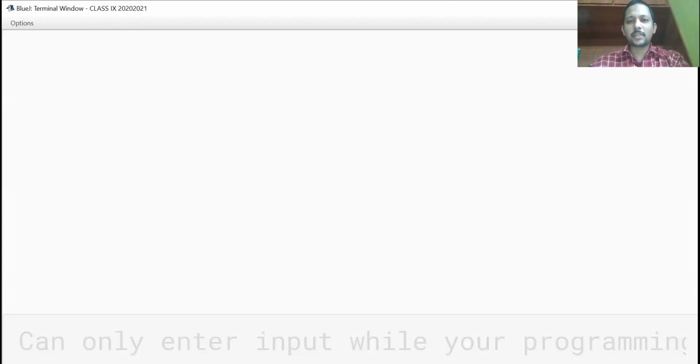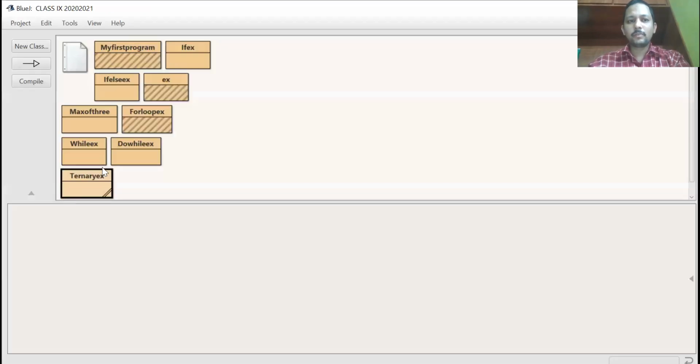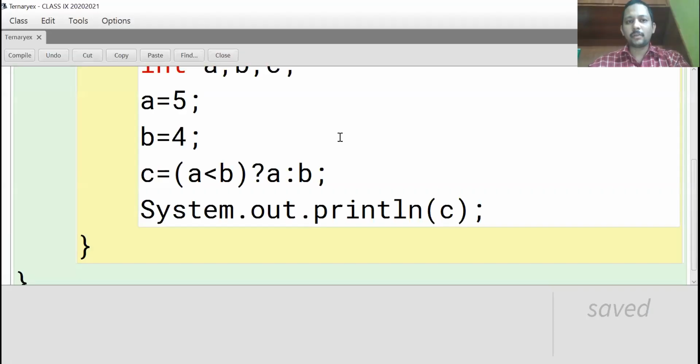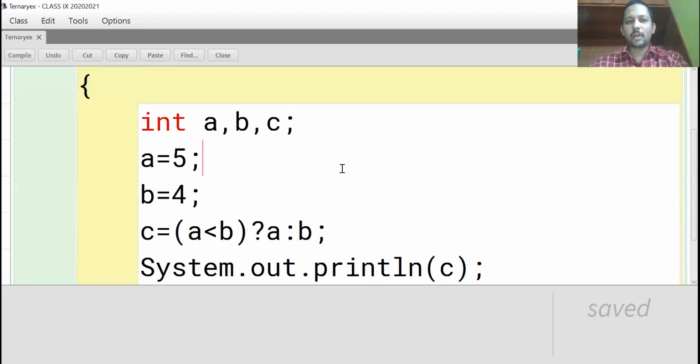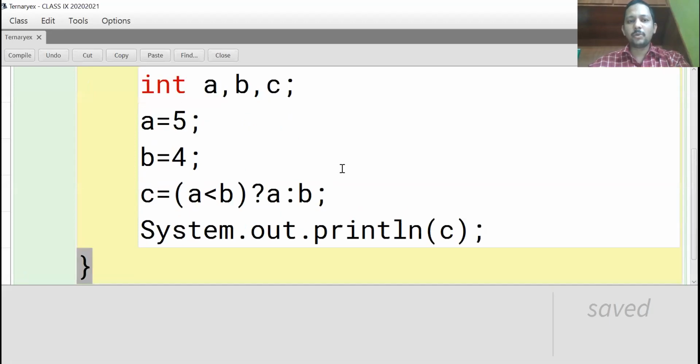Either they will ask the syntax of ternary operator, short notes on ternary operator, or what is the output of the above code, or converting from if else to ternary operator. So thank you. Next class I will continue the remaining syntaxes.